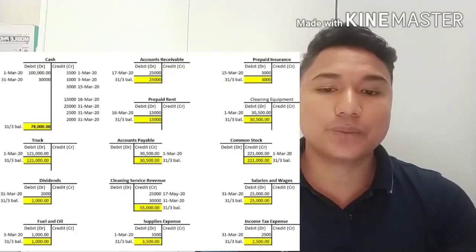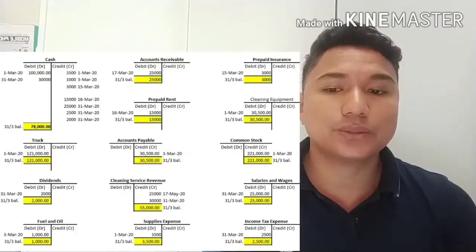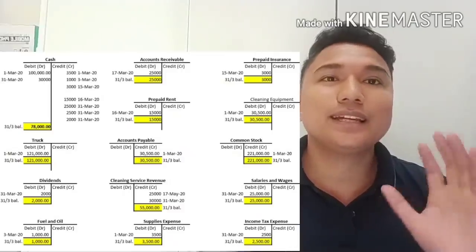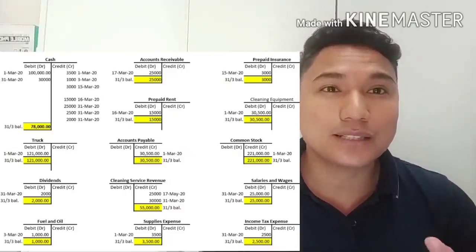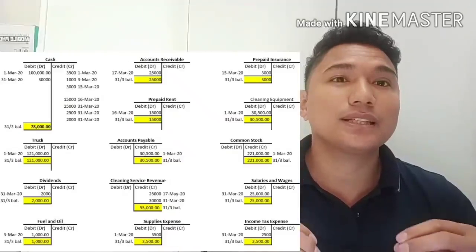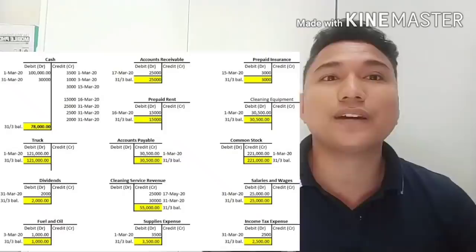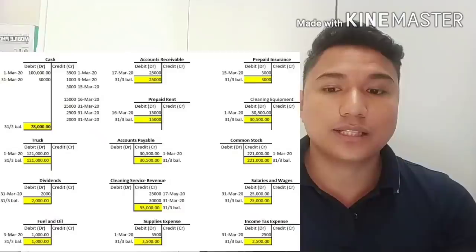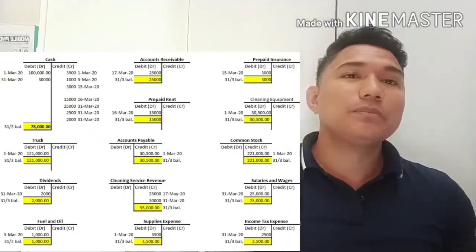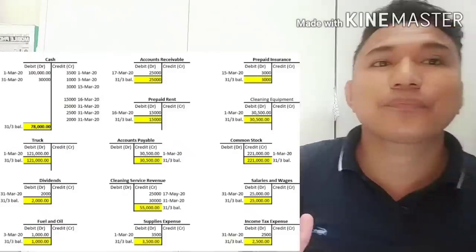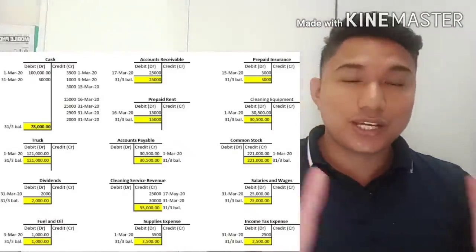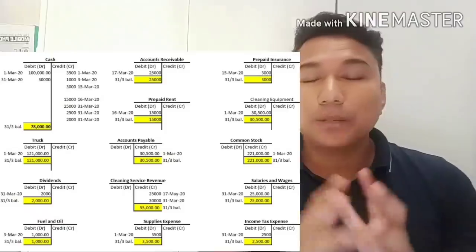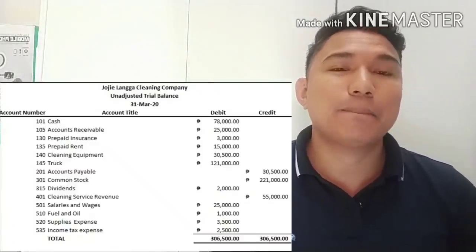For income tax expense, we have only one transaction also, 2,500. But in reality, this is not only one transaction for most of the accounts. For illustration purposes, I just made it simplified so that we can tackle everything and you will understand the concept. Now, we have posted all the accounts from the general journal to the general ledger. So, what will be the next step? The next step is to transfer all the balances into an unadjusted trial balance.